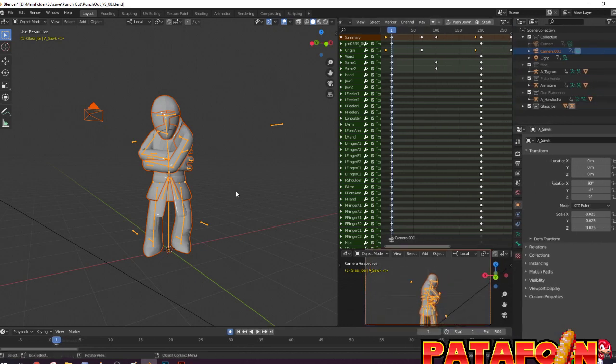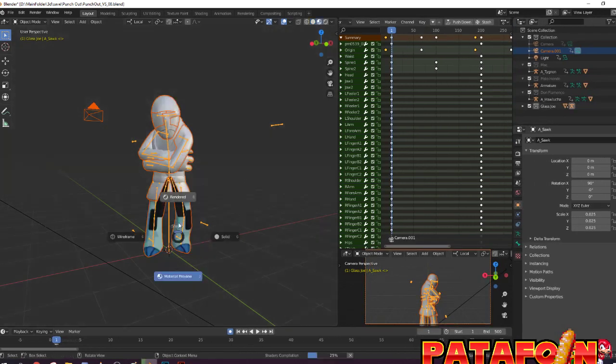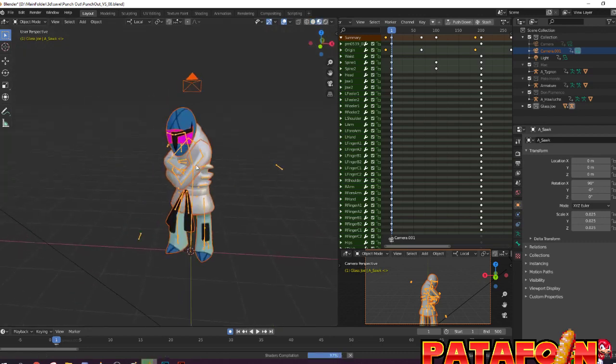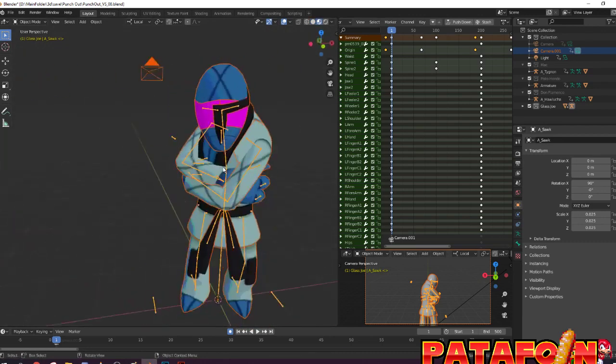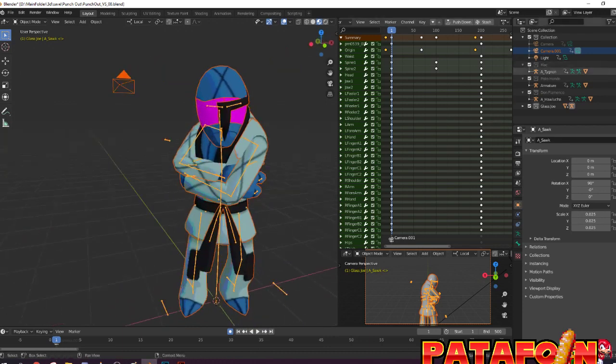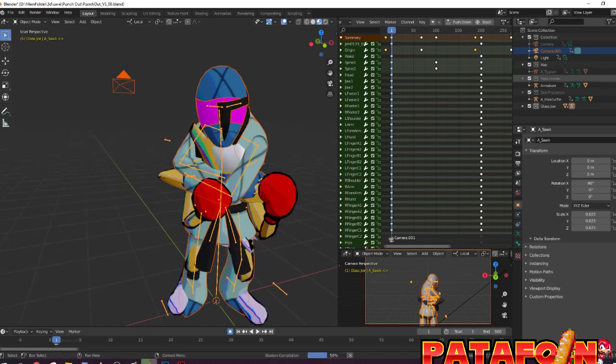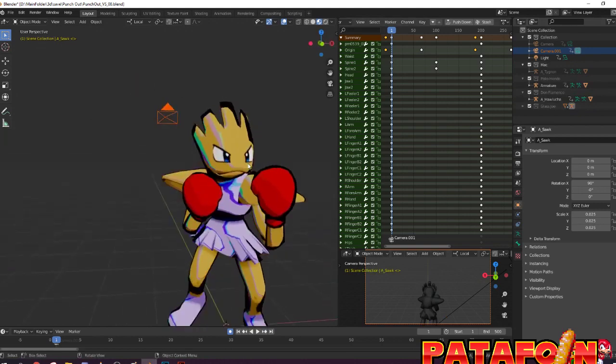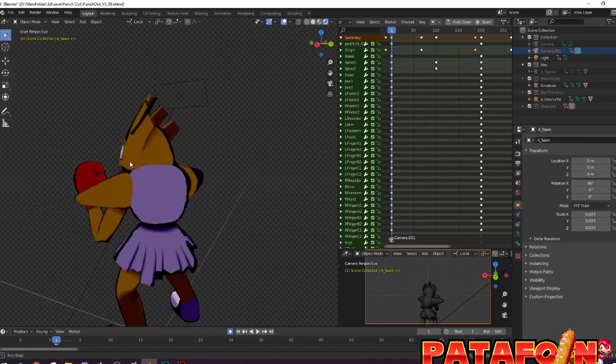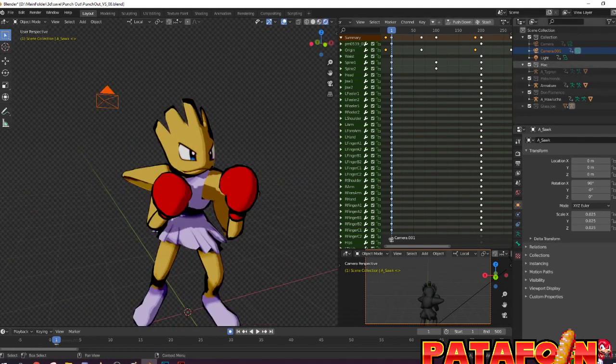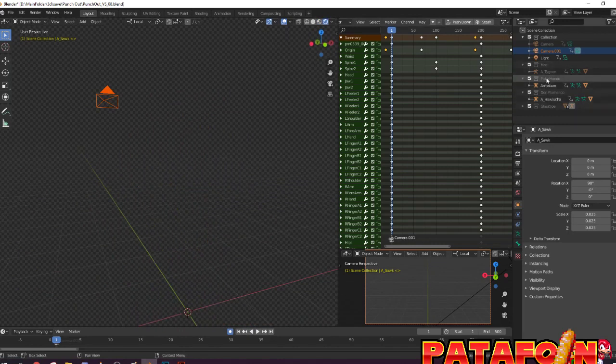You have this one, with pink eyes, because of course I have lost the properties of the texture. Then you have him, and then you have the other one, who is in another folder, so I won't show him.